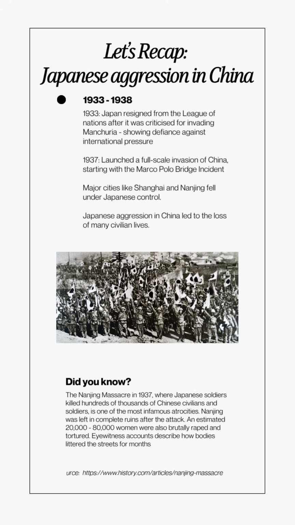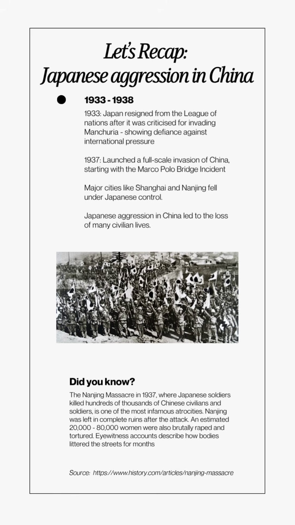Let's take a moment to quickly recap our understanding of Japanese aggression in China. We know Japan invaded Manchuria in 1931 after Mukden. We also saw a full invasion of China and battles at Shanghai and Nanjing. You'd also be familiar with the Nanjing massacre. Now, let's pair stronger evidence together with much clearer explanation so your paragraph becomes more convincing.